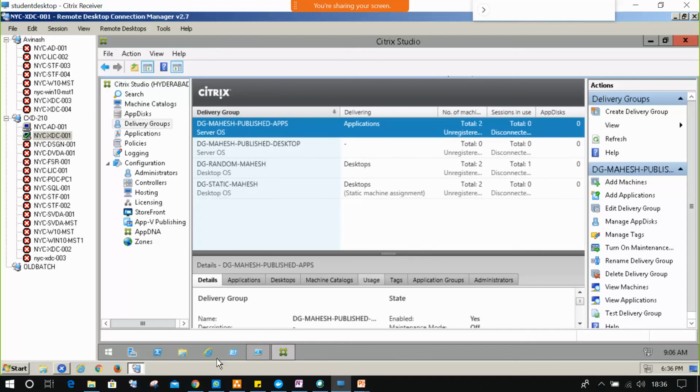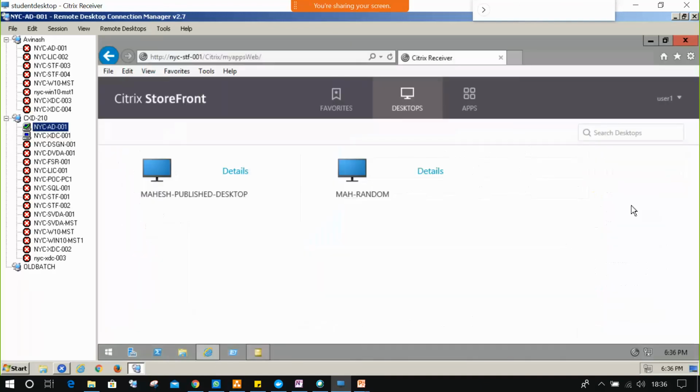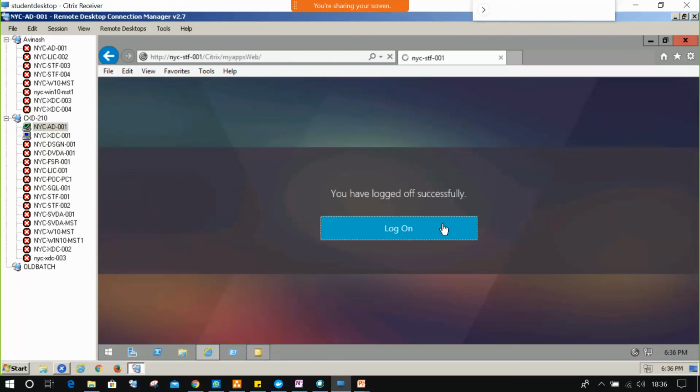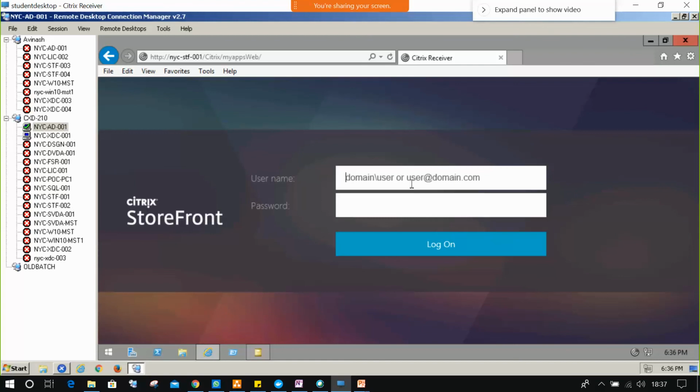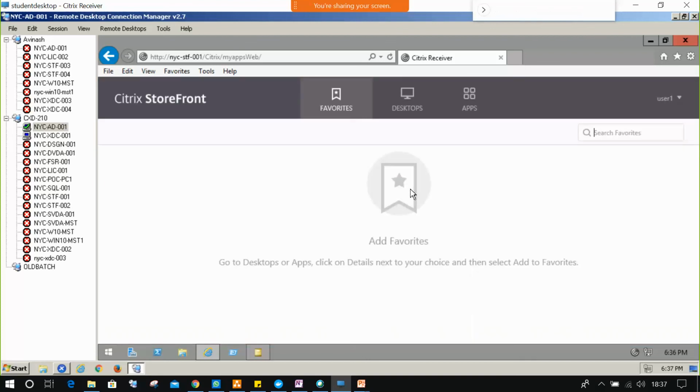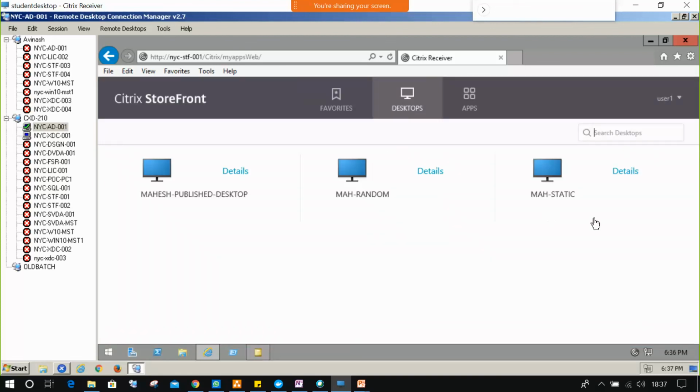Machine catalog is created. What will I do? Sign out. Got a MAH static.